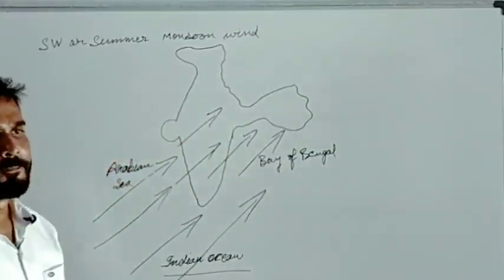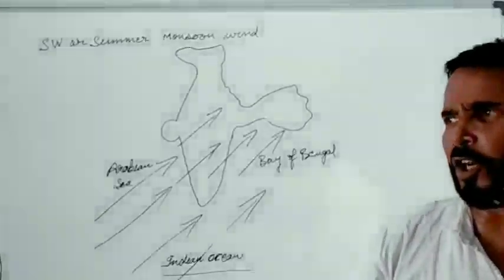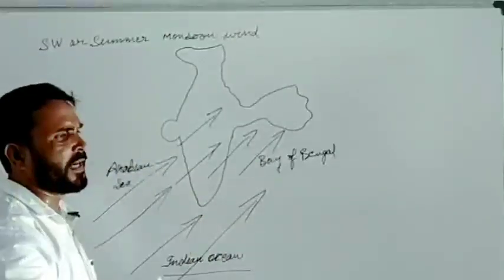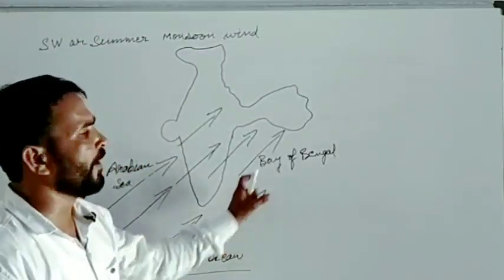Now in the month of June, around 10th of June, the southwestern monsoon winds pass over the Indian Ocean, Arabian Sea and Bay of Bengal.